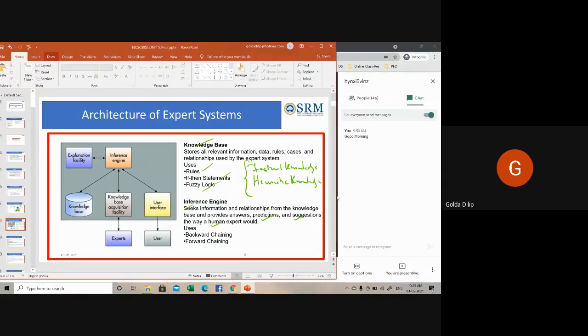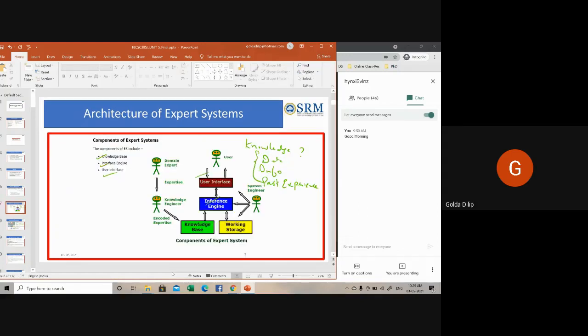Okay, so then to recommend a particular solution, your inference engine basically makes use of two strategies. One is called forward chaining, and the second one is what is called backward chaining. Okay, so that's regarding the architecture.